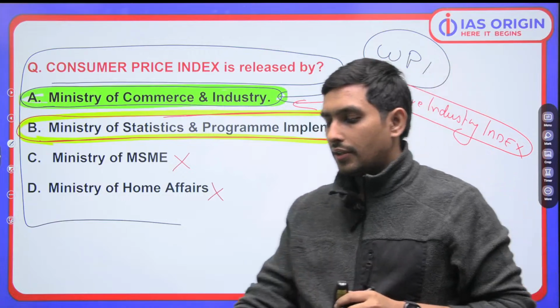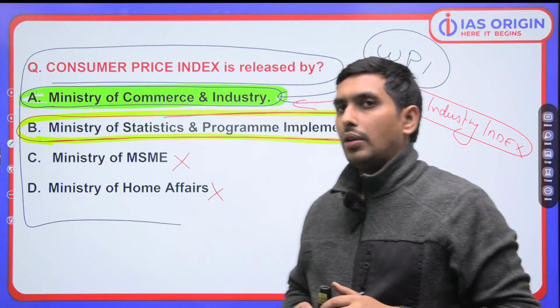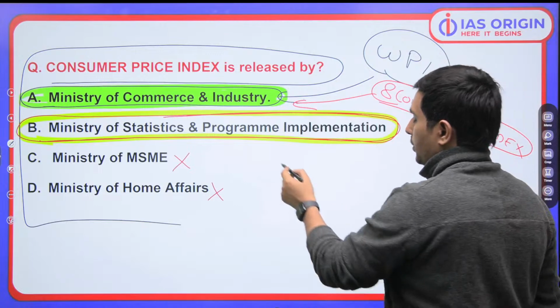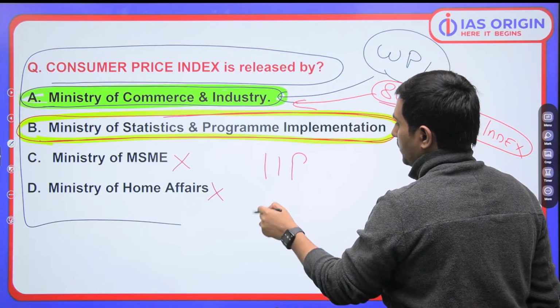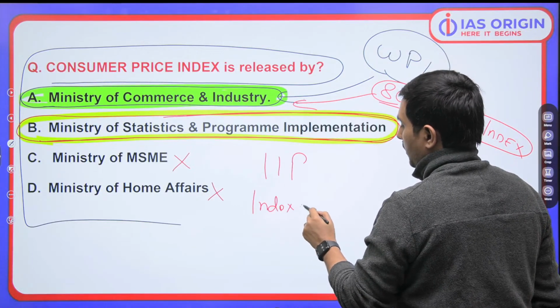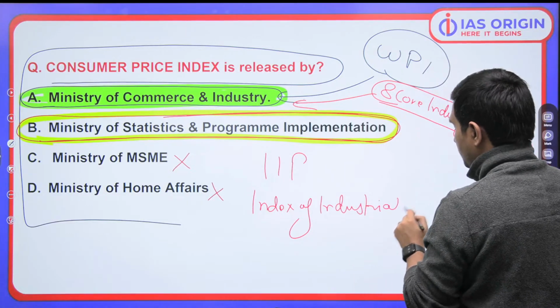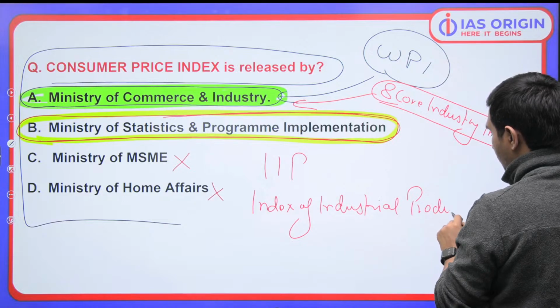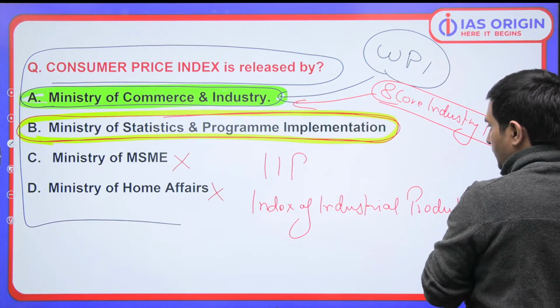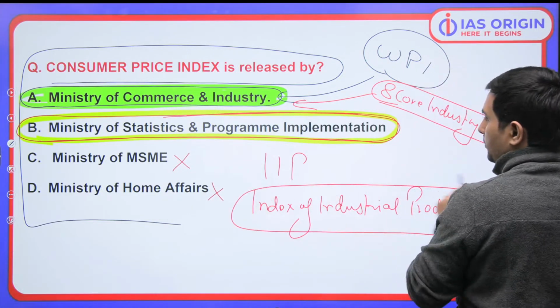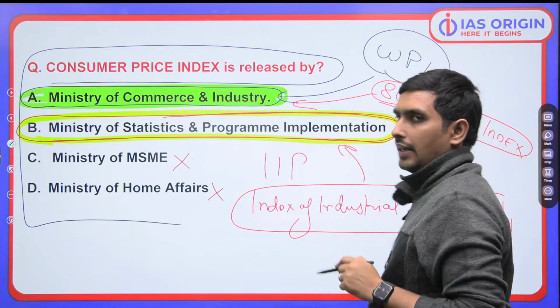And if we talk about index of industrial production, IIP, that index IIP is released by again the Ministry of Statistics.